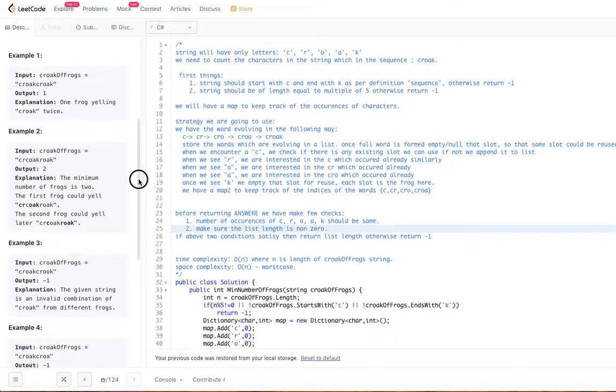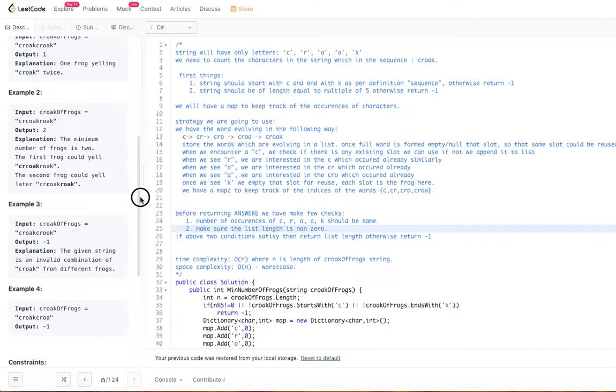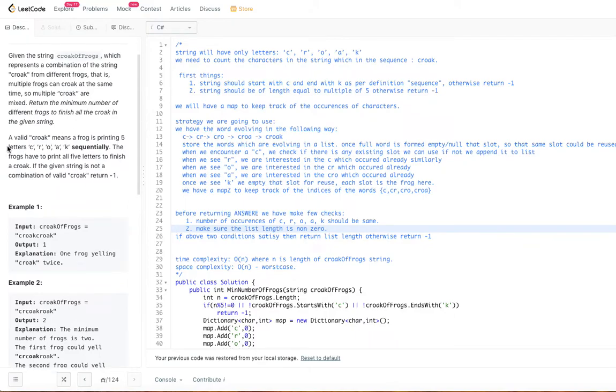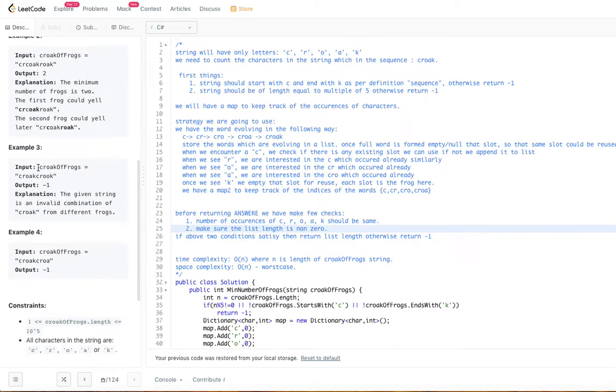So if there is no interleaving, you don't need that many frogs. But if there is interleaving, you need more frogs because the string is not completely done by a single frog. As the problem says, it has to finish all the 5 letters sequentially, and then only it can take up the second one.